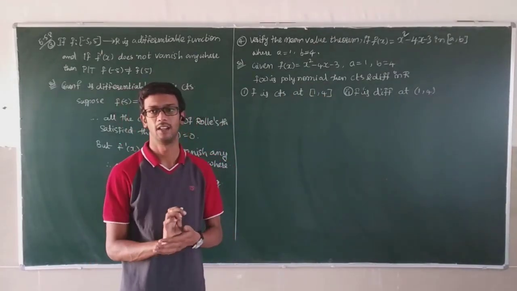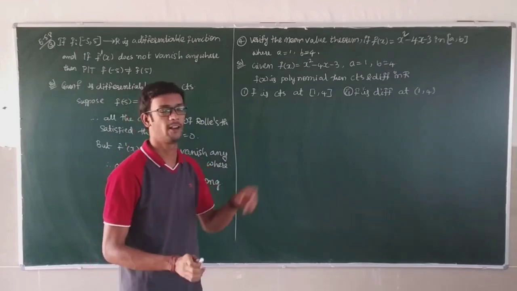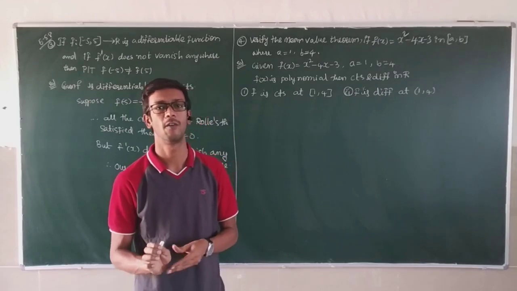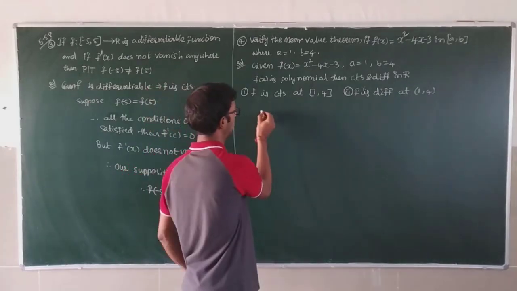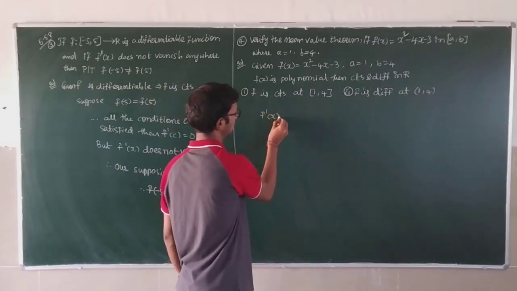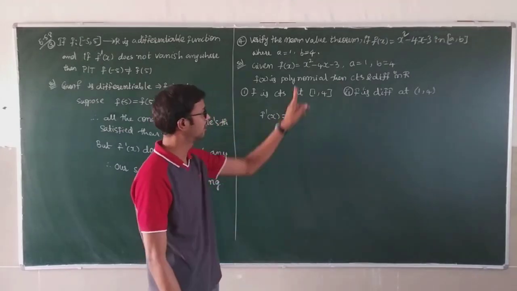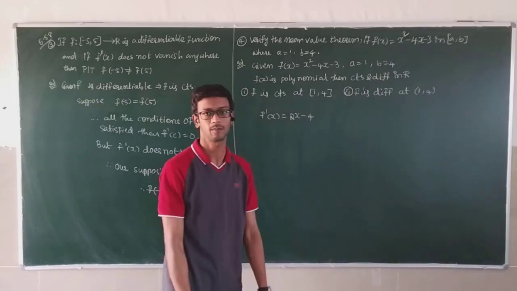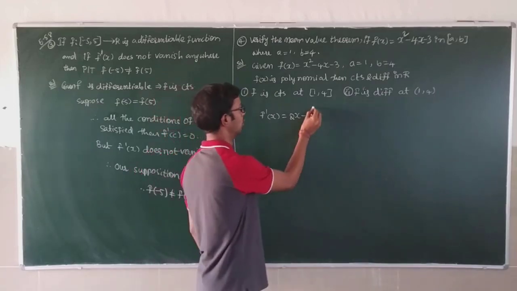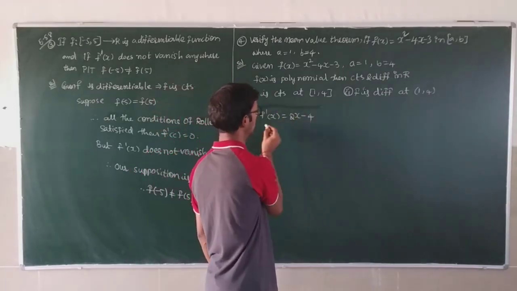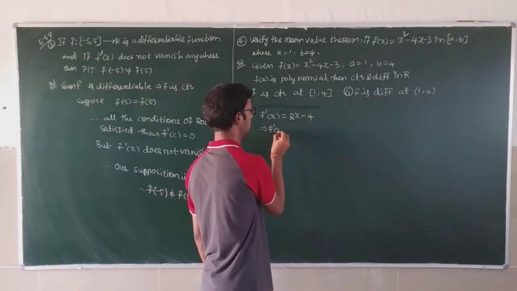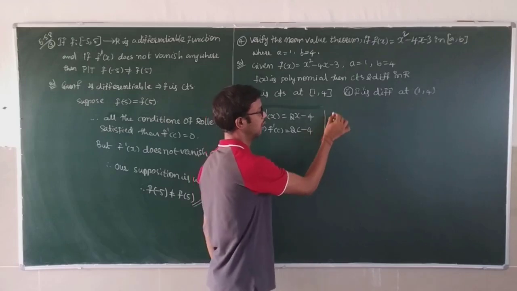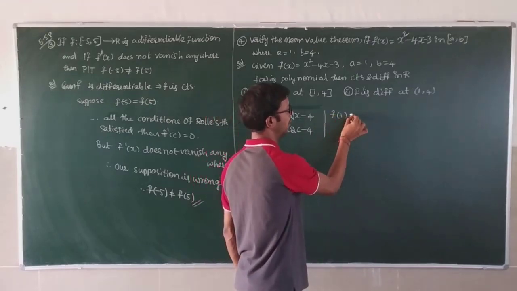Then there exists c belongs to (1, 4) such that f dash of c is equal to f of b minus f of a by b minus a. First I'll find f dash of x. What is f dash of x? 2x minus 4. This implies f dash of c is 2c minus 4.